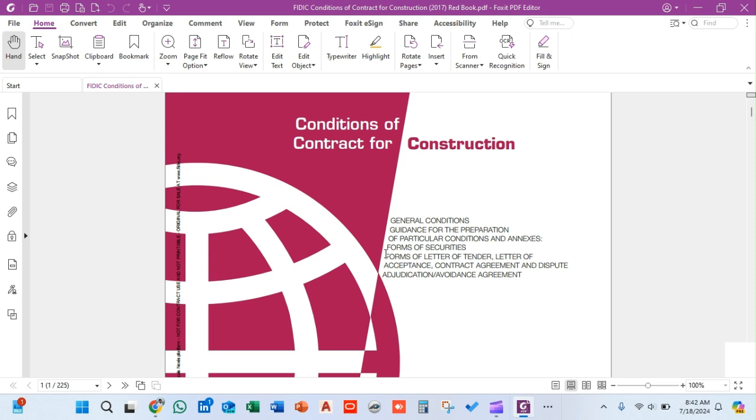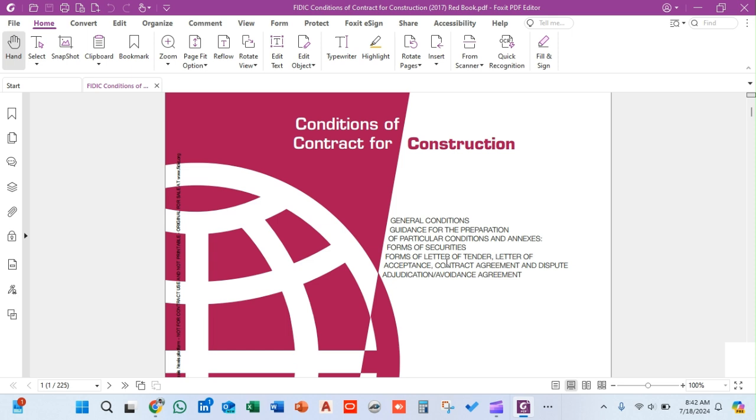The other things included are the form of letter of tender, how to issue the letter of tender to the bidders to participate in the tender, and the letter of acceptance format. It's a format issued by FIDIC, which is issued to the contractor at the award of the project.